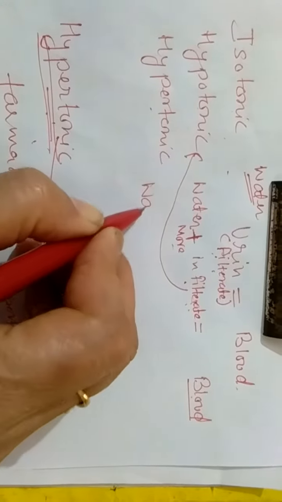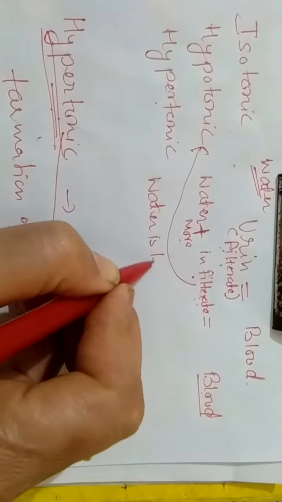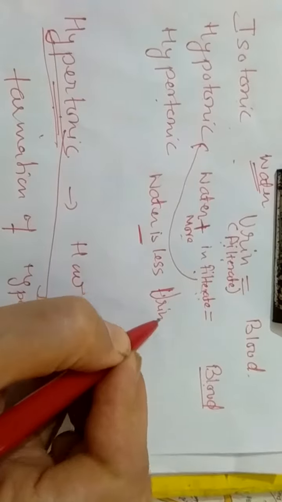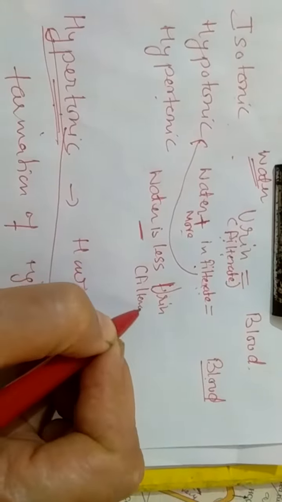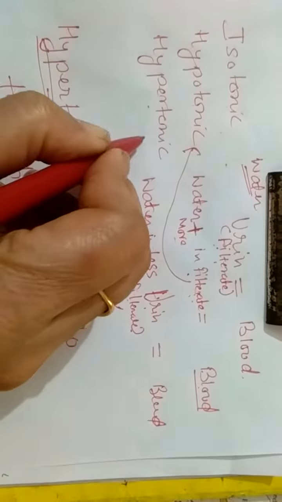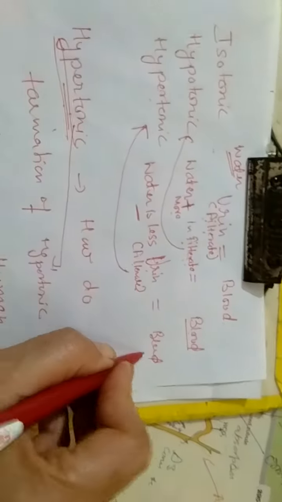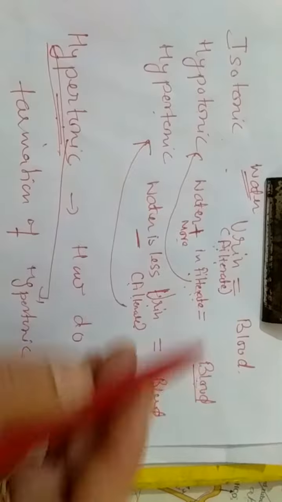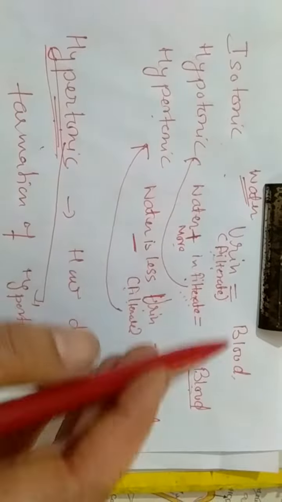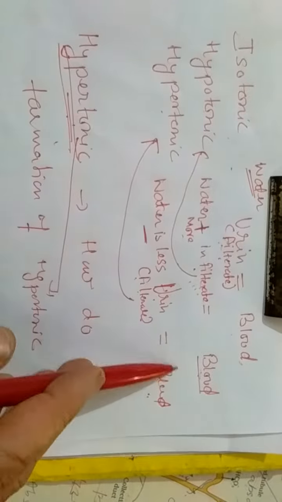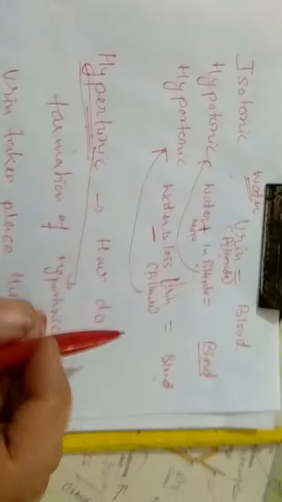And if water is less in filtrate, ultimately it becomes urine. Earlier it was called filtrate. So if water becomes less in urine in comparison to the blood, then this urine has become hypertonic in comparison to the blood. Which is more concentrated? Than blood. Which is less concentrated? Than blood. Which has equal concentration? Blood. So it is to be compared with the blood. So where this filtrate and blood comparison is happening, that we are going to discuss.